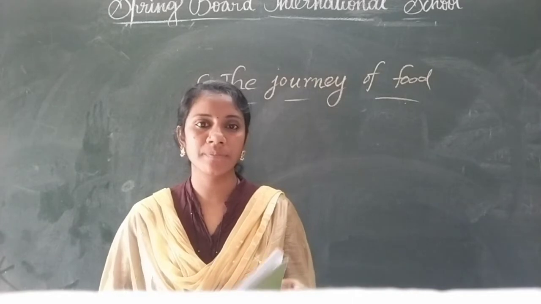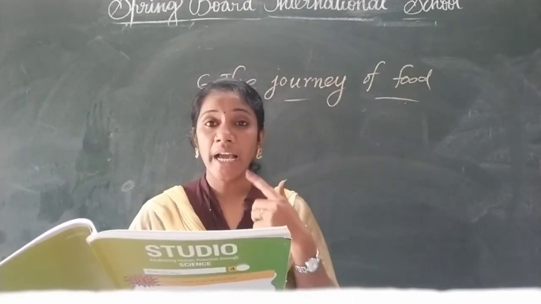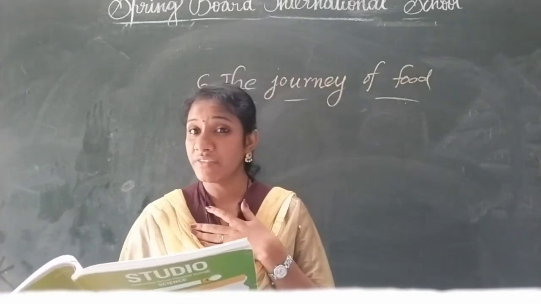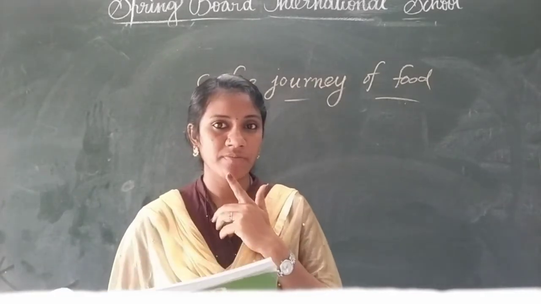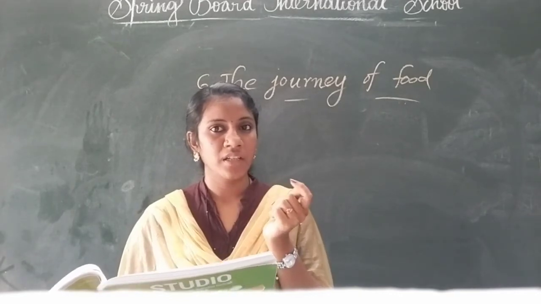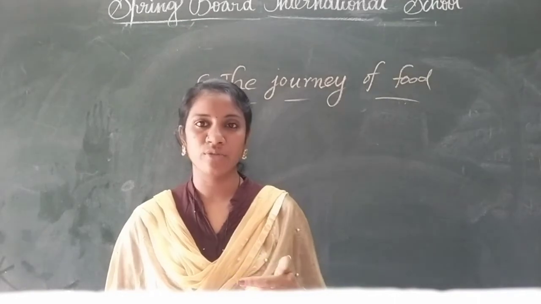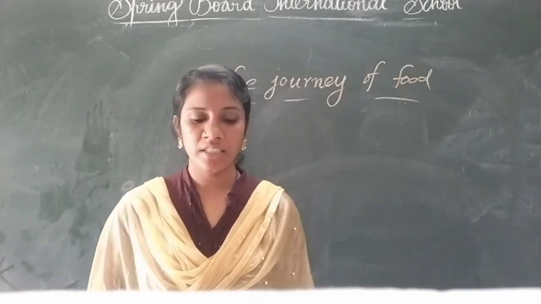First one: with a nose, a windpipe and lungs, I help you breathe. I am the dash system. In which system can we breathe? You have to write that answer. If you don't know the answer, don't worry. I will send it tomorrow. First you have to try to write.